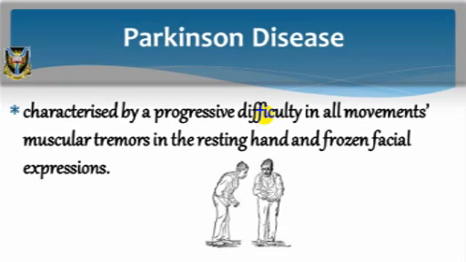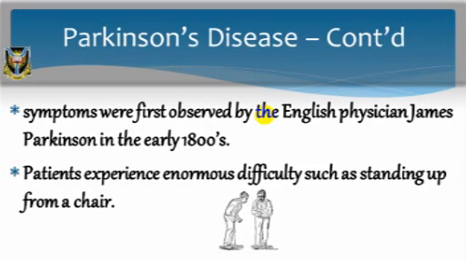Parkinson's disease is characterized by a progressive difficulty in all movements, muscular tremors in the resting hand, and frozen facial expressions. These symptoms were first observed by the English physician James Parkinson in the early 1800s.